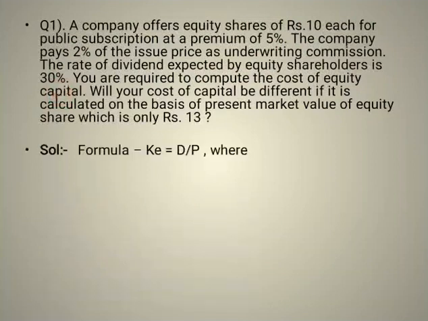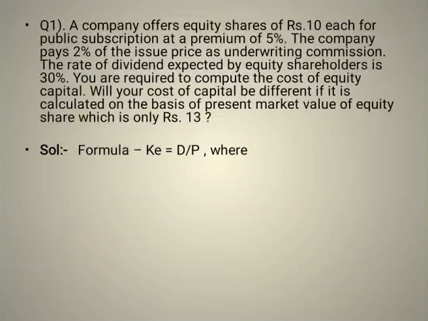So what is the formula for calculating cost of equity? Dividend per share upon market price per share plus the growth rate of dividend. This is the formula that we apply for calculating cost of equity for firms paying dividends at a constant growth rate. But in this question there is no line mentioned where the dividend is growing at X percentage, at 10% or at 20% every year.